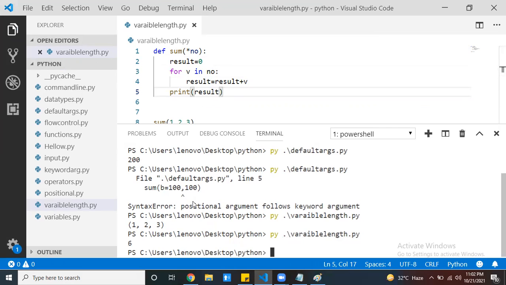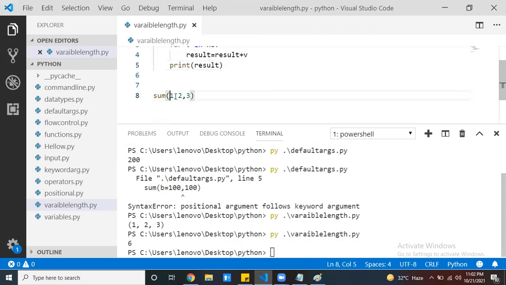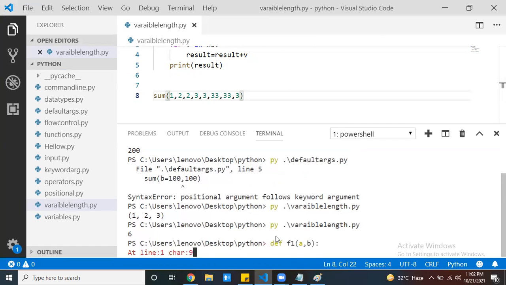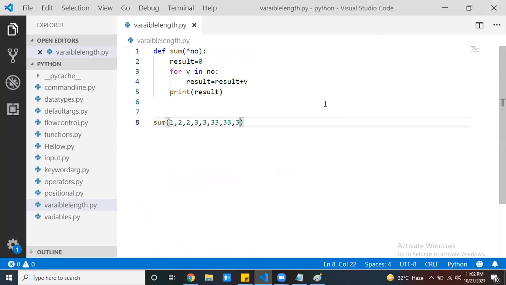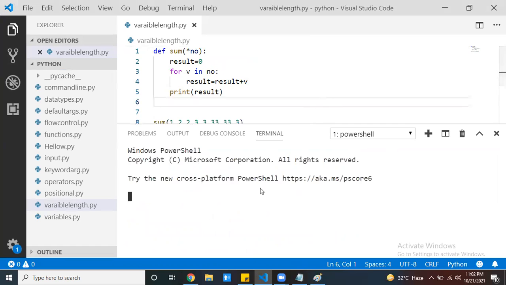Now you can see this. You can get the sum of 3 numbers. Now I can write the sum of 3 numbers like this. Now see this output. Can we clear it? Now can we run it?